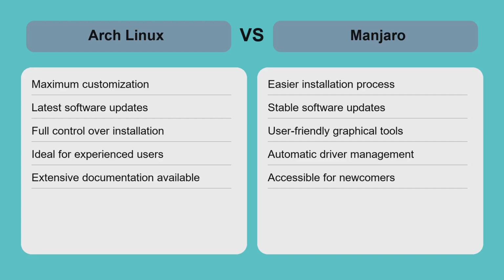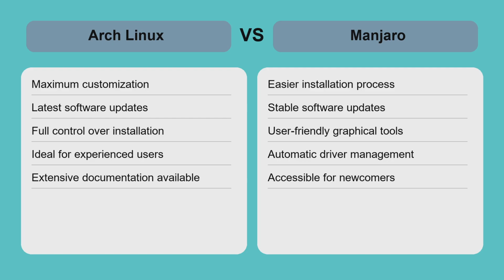Arch Linux and Manjaro share the same core but differ in setup and maintenance. Arch is perfect for users who want to build their system from scratch, offering maximum customization and the latest software, but requiring manual installation and ongoing management. It suits those comfortable with Linux internals and command line tools.